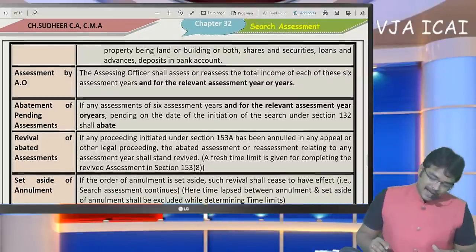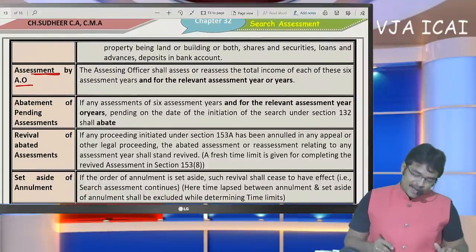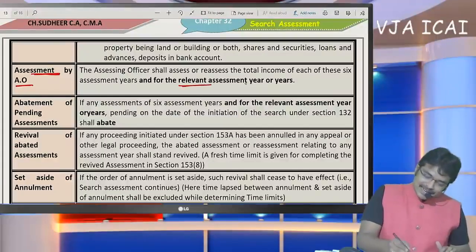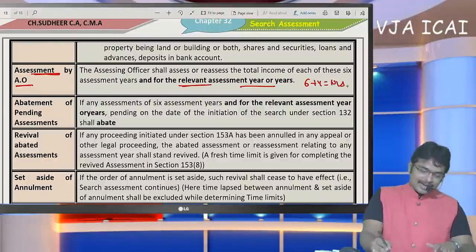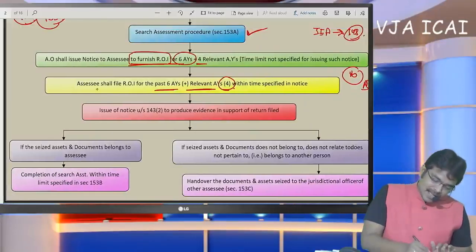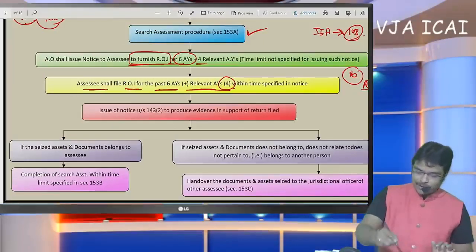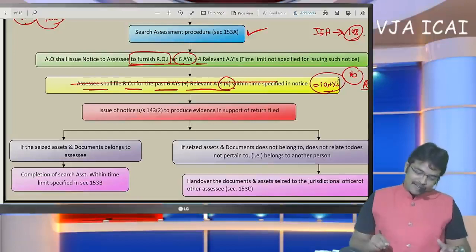Okay. And now what the assessing officer is going to do is assessment by the AO. AO is going to assess such relevant assessment years also. That means 6 plus 4, 10-year returns should be filed by the SSE. We come back to our procedure. Now SSE shall file return of income of past 6 years plus 4 years. That means total 10 assessment years if SSE has filed return of income.